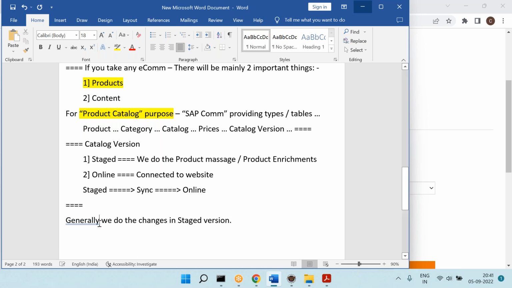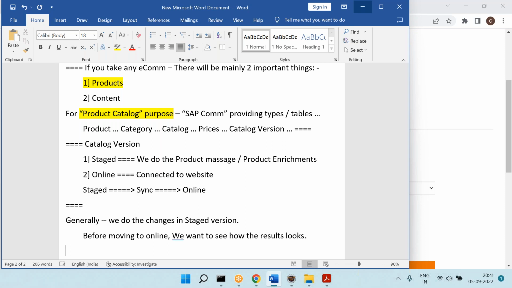And before moving to online, can you please understand this? Generally, we do the changes in the staged version. And before moving to online, we want to see how the results look. Can you please see this one?